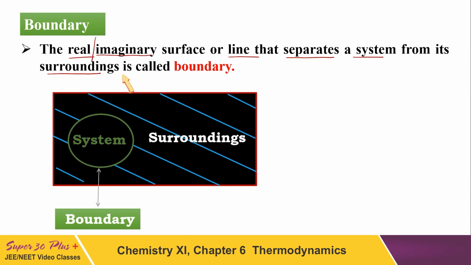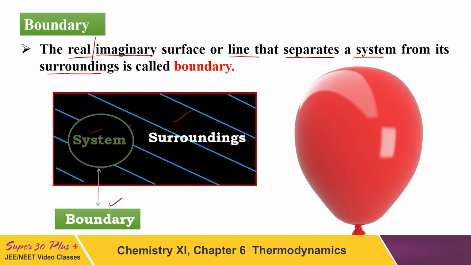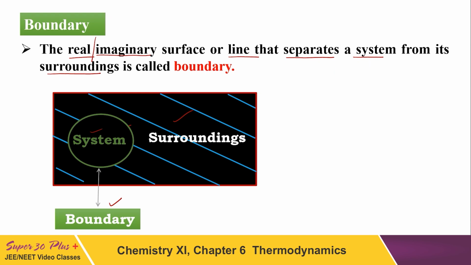Here in this picture you see this is the surrounding and this is the system, and this green colour line is the boundary which separates system and surrounding. See students, the boundary could be real, like suppose some air is filled in a balloon. In this case, the boundary is real. The rubber boundary separates the air inside the balloon and the air outside the balloon. But in many processes, the boundary is not visible, it is imaginary, right?